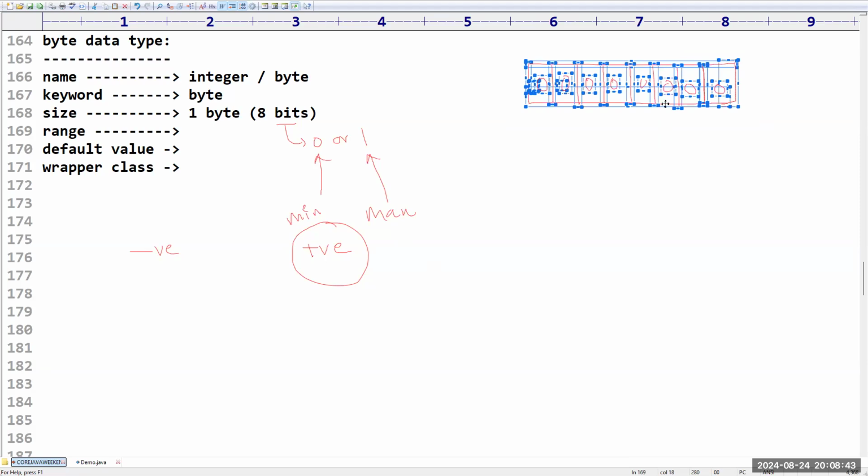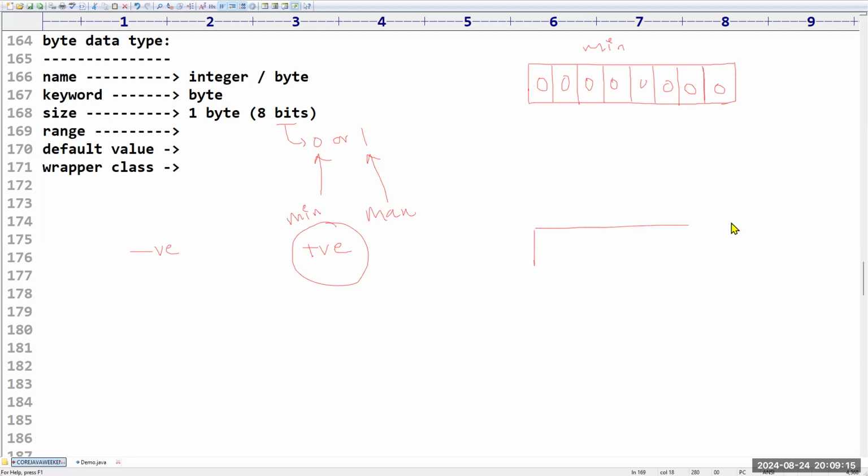Now, I'm going to take the same bits like this. So if you take negative numbers, I mean, we took all zeros, it is the minimum value. So now I want to represent the maximum.